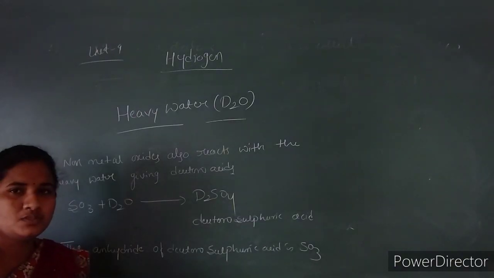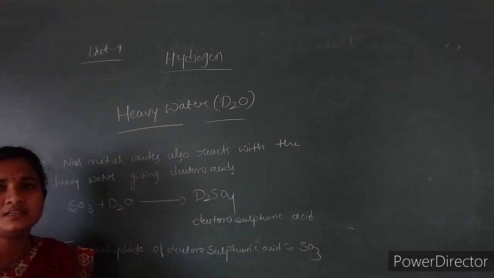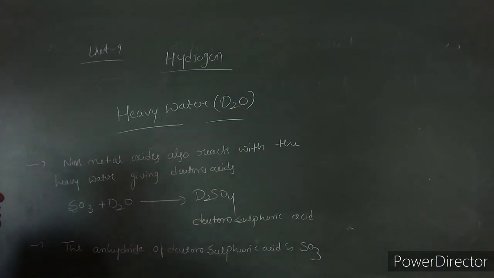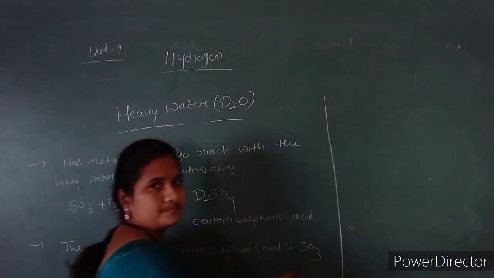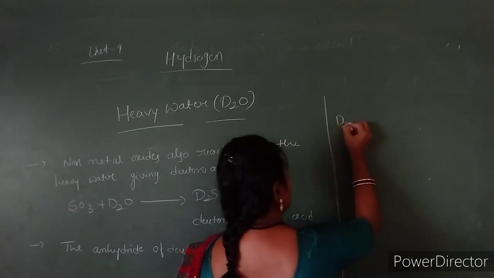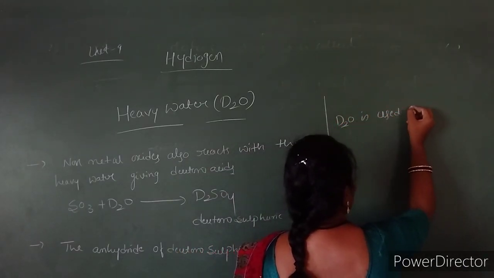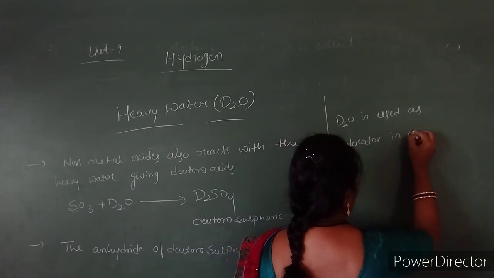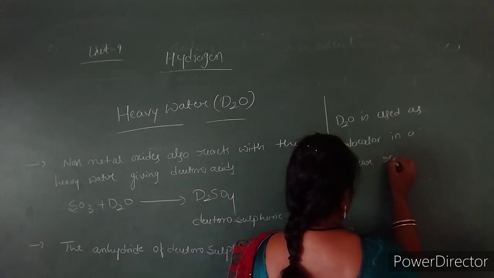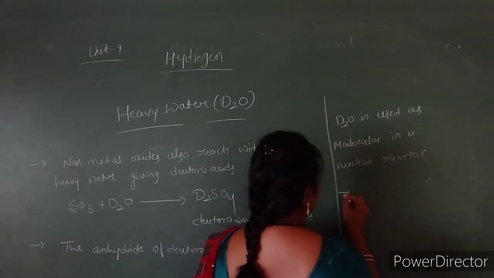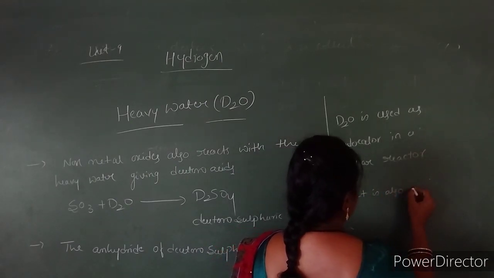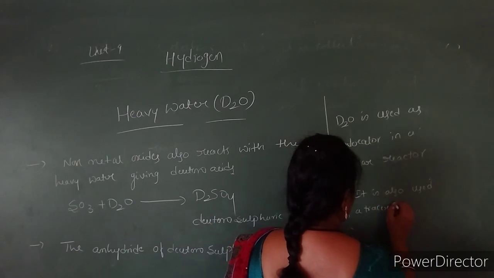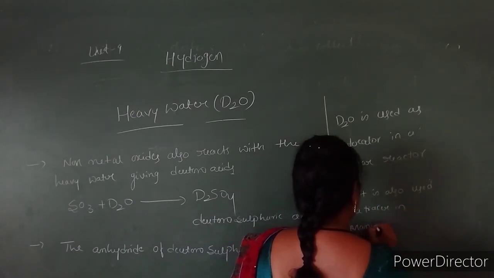Here D2O is used as a moderator in nuclear reactor reactions, and it is also used as a tracer for many reaction mechanisms. So I will write here: heavy water is used as a moderator in a nuclear reactor, and it is also used as a tracer in many reactions.